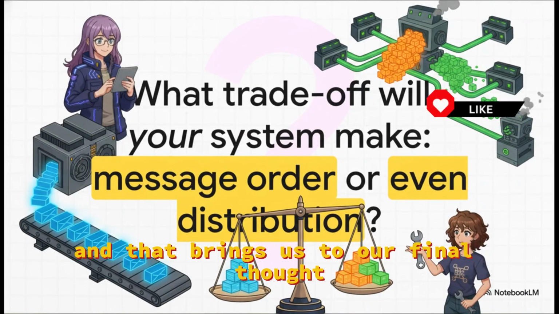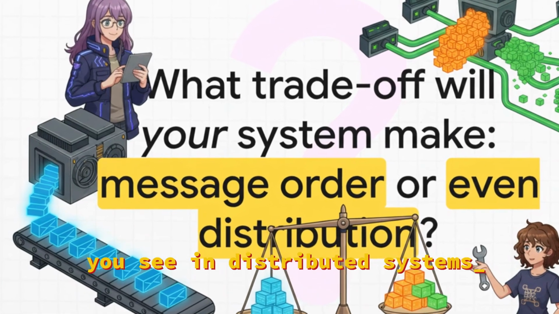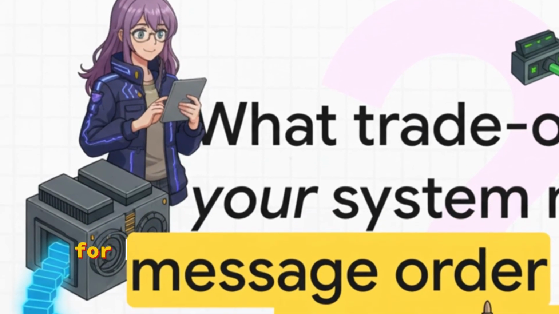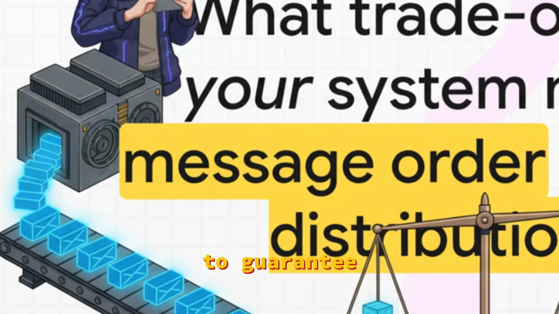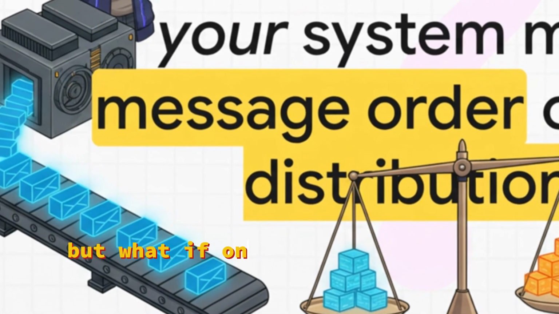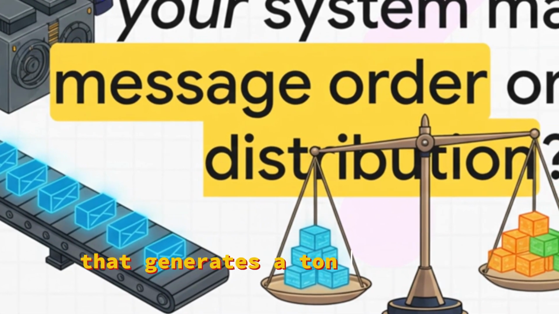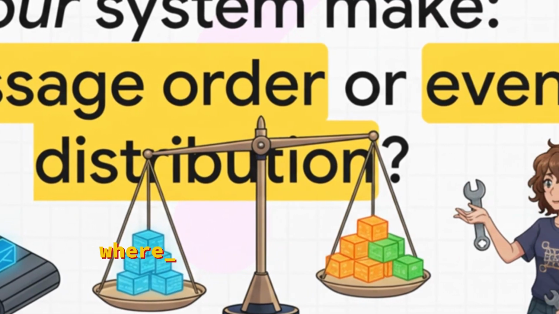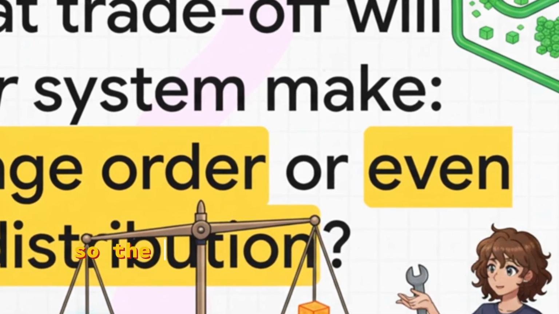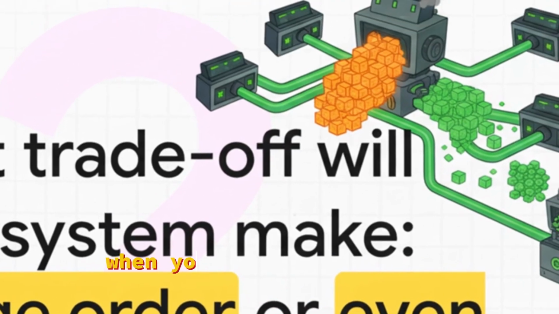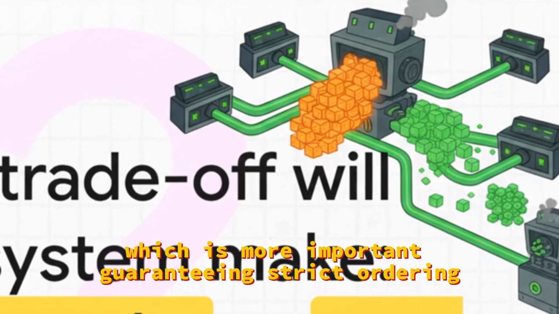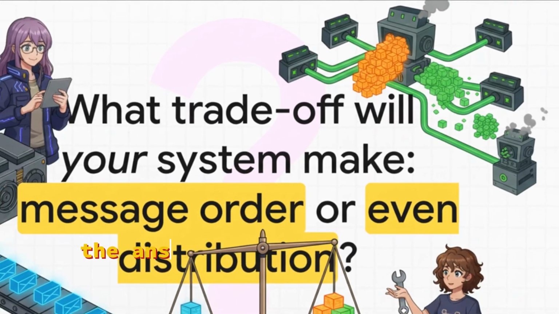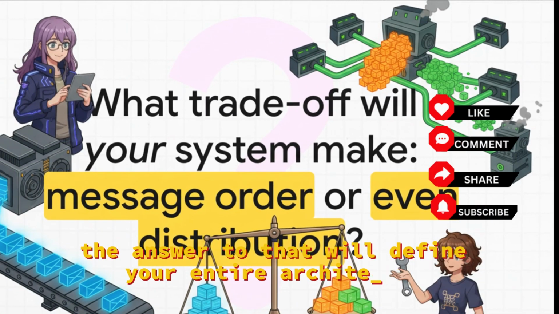And that brings us to our final thought. You see, in distributed systems, there are always trade-offs. For instance, you might decide to route all messages for a specific user to the same worker to guarantee that their actions happen in the correct order. But what if one of your users is a massive company that generates a ton of traffic? You could accidentally create a hotspot where one worker is totally slammed while all the others are just sitting there idle. So the question I want to leave you with is this. When you design your system, which is more important? Guaranteeing strict ordering or making sure the workload is perfectly and evenly distributed? The answer to that will define your entire architecture.